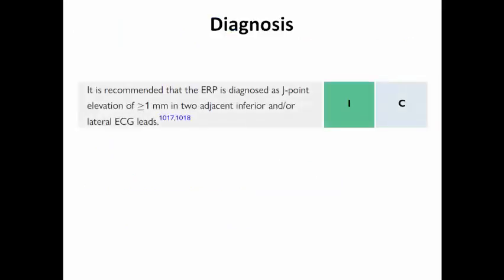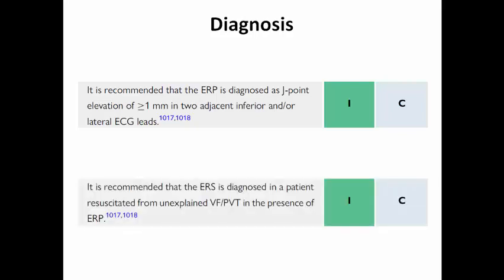So we diagnose early repolarization pattern if the patient is having just J point elevation more than or equal to 1 mm in at least two adjacent inferior and or lateral ECG leads. Here we call this patient having just a pattern, but he is considered to be early repolarization syndrome if he is resuscitated from unexplained VF or polymorphic VT in the presence of the pattern. So every patient with early repolarization syndrome is also having the pattern, but not every patient with early repolarization pattern is considered to be having early repolarization syndrome.